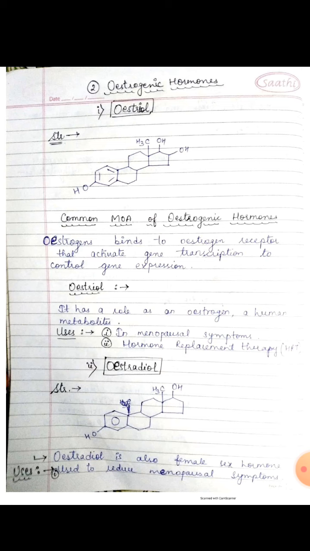The hypothalamus releases gonadotropin releasing hormone in pulses, which stimulate the release of follicle stimulating hormone and luteinizing hormone from the anterior pituitary. At the beginning of each cycle, a number of follicles begin to enlarge in response to follicle stimulating hormone.